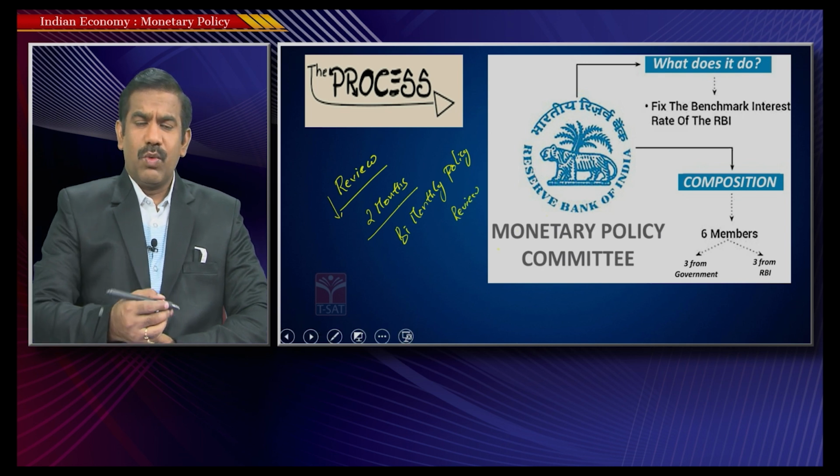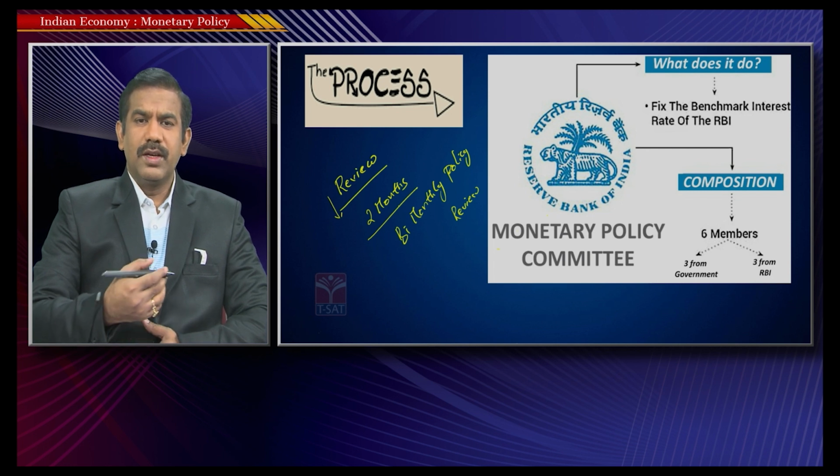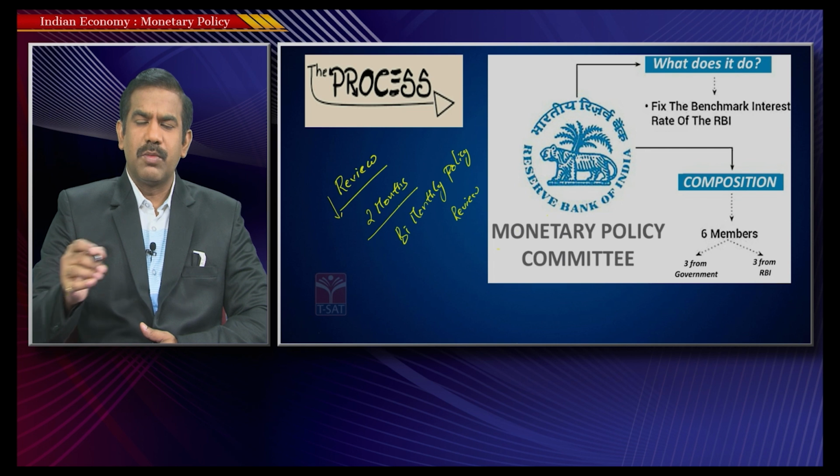So what is the RBI trying to do, and what is the purpose of reviewing this policy? See, for a year the RBI might have a certain plan: this is the amount of money, or these would be the interest rates prevailing in the economy. With this particular growth rate, let's keep these rates of interest, or let the supply of money be a certain amount.